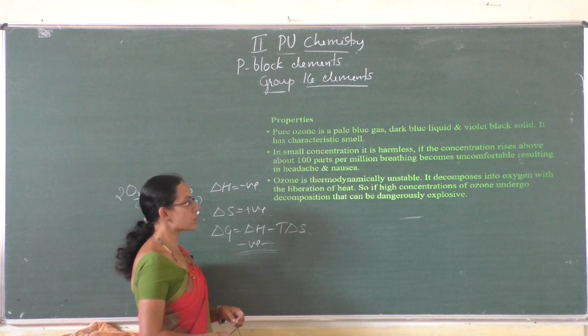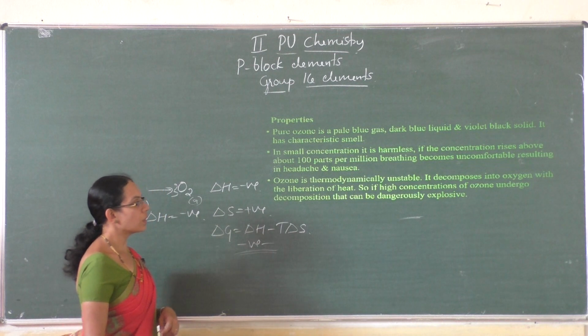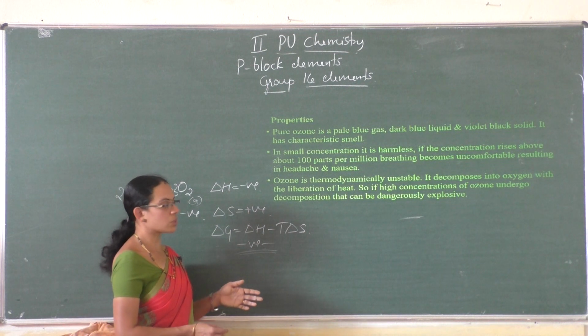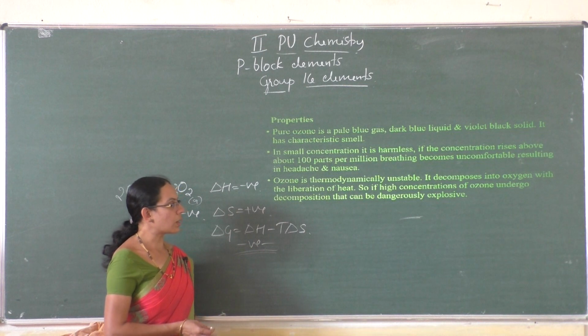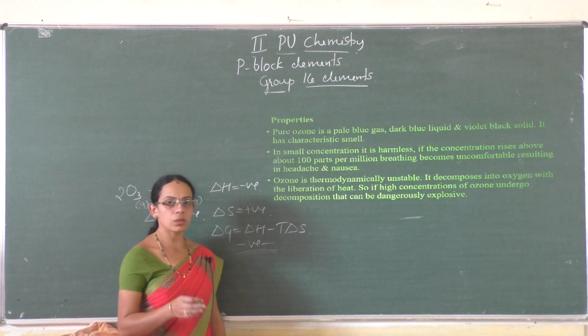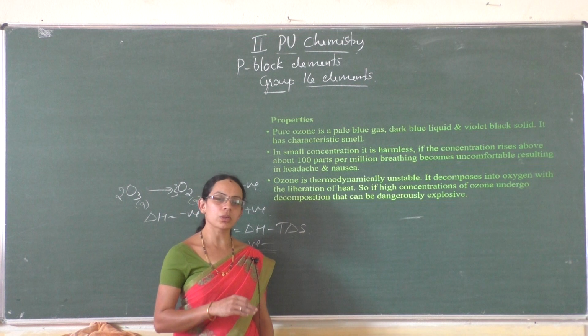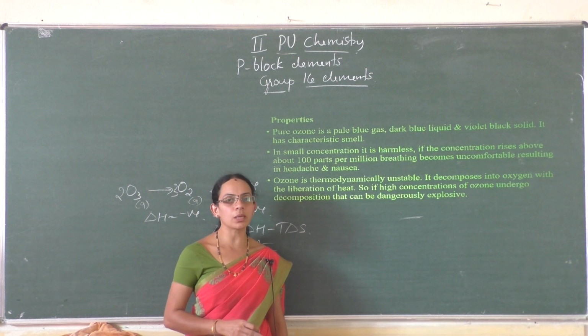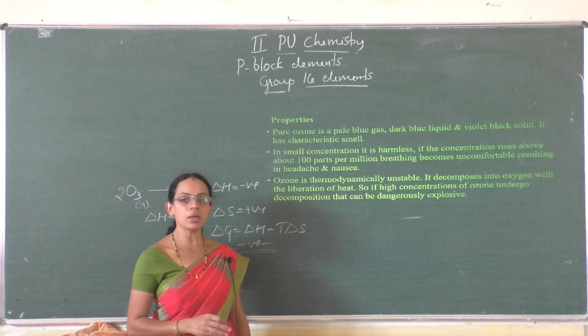So if a high concentration of ozone undergoes decomposition, that can be dangerously explosive. High concentration accumulation may be highly dangerous. Okay. And ozone is too reactive to be stable at the atmospheric level. So it is formed at a height of 20 kilometers from the surface of the earth from oxygen and sunlight.